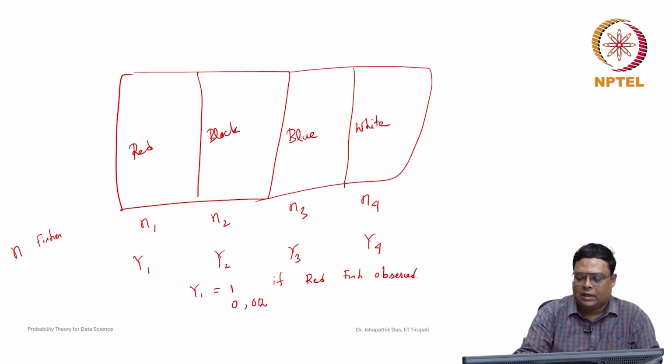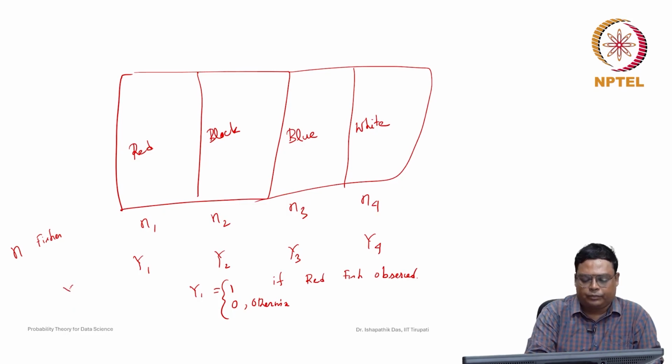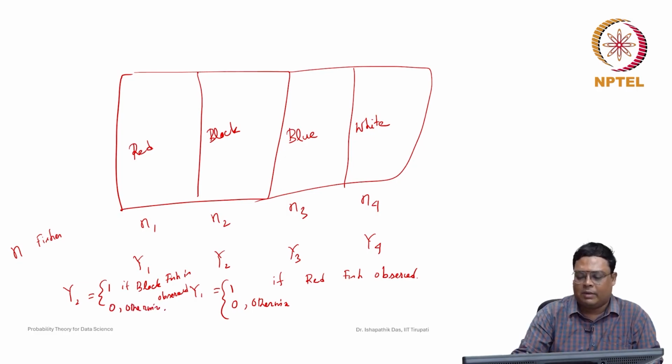So this variable defines the red fish. Similarly y2 will be 1 if a black fish is observed, otherwise it is 0. Similarly the other variables are also defined.